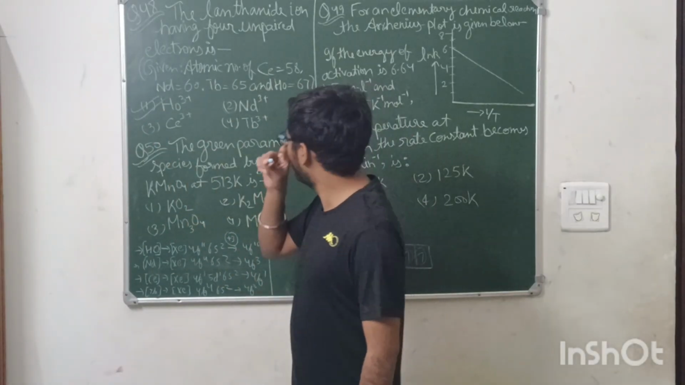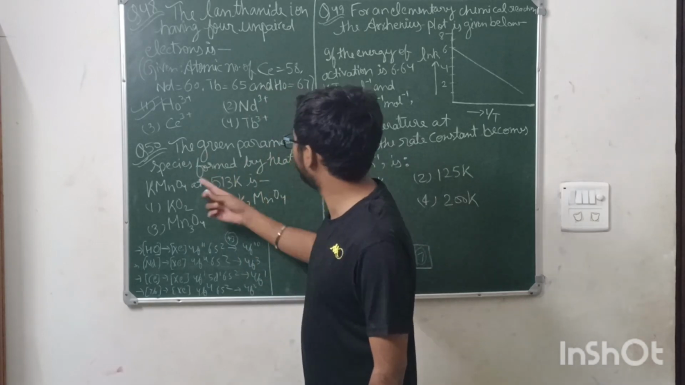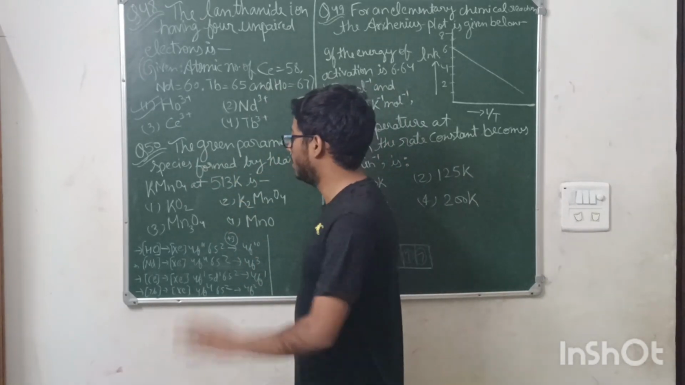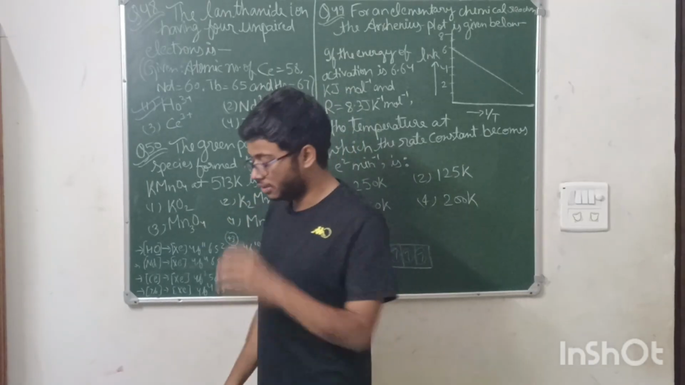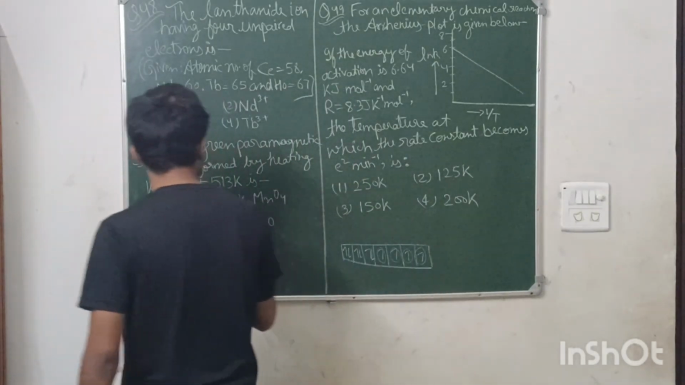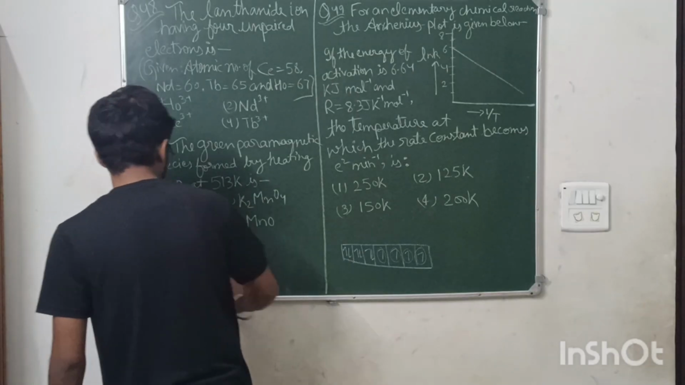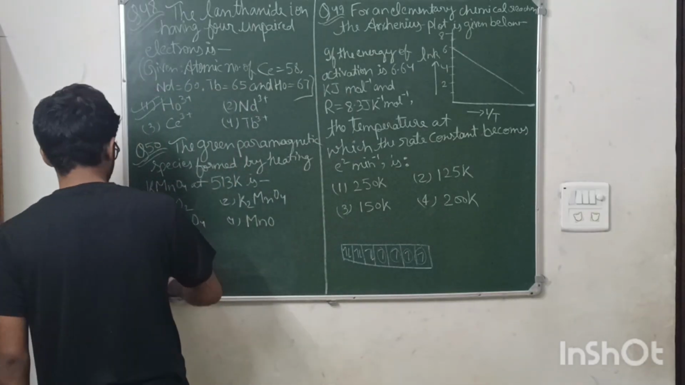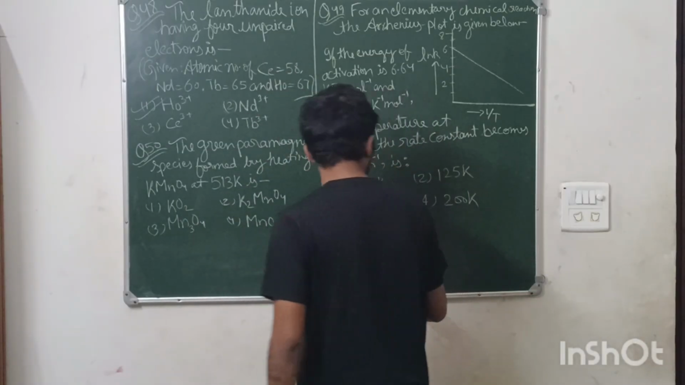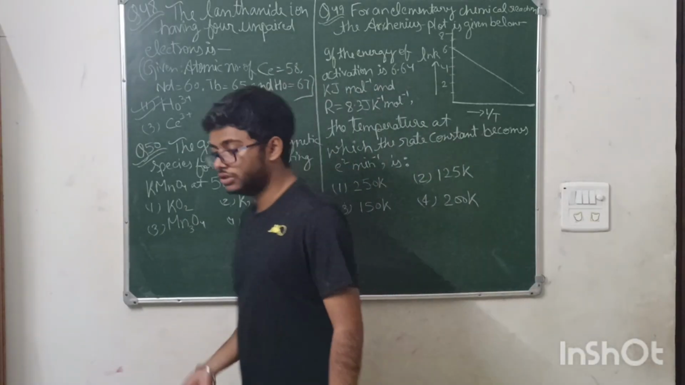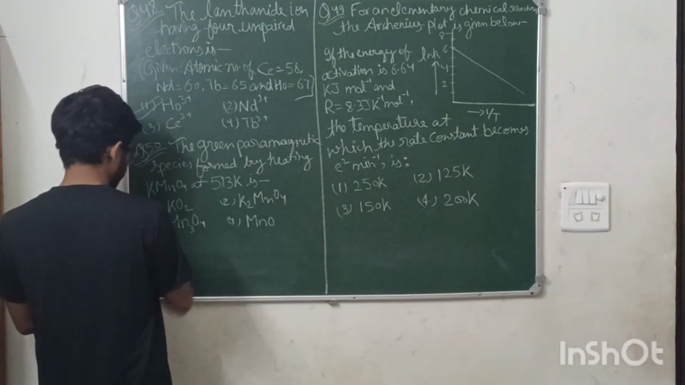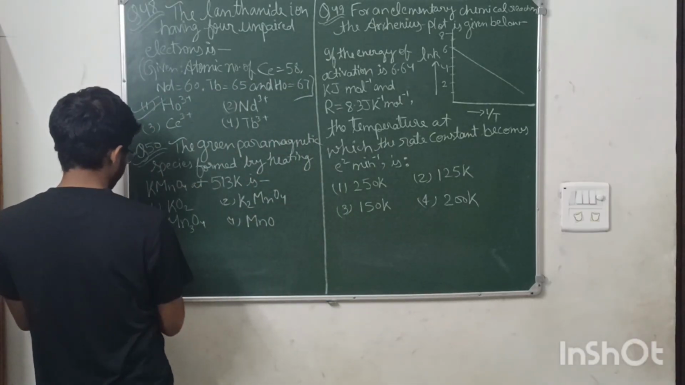Okay, now moving on to the second: the green paramagnetic species formed by the heating of KMnO4 at 513 Kelvin. This reaction is in the NCERT of p block. P block is generally a deleted chapter in JEE Mains, but yeah, in Advanced and even in JEE Mains, some questions are asked from the p block section. So you need to heat the KMnO4. Okay, so this is KMnO4.